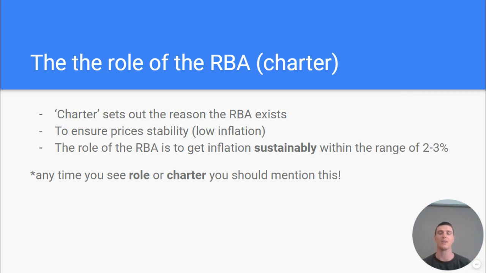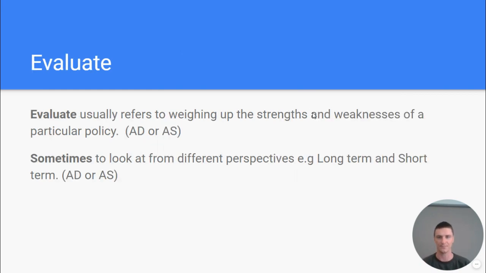The charter sets out the reason why the RBA exists. It's the government's written this charter and said, hey, we need an RBA, that your job is this. And you know their job. It's to ensure low inflation, to ensure prices rise on average or sustainably between 2 to 3% each year. Okay, I would say just write about this whenever you talk about the RBA. So if you get a question about the RBA, just write about their charter. Why not? It couldn't hurt.